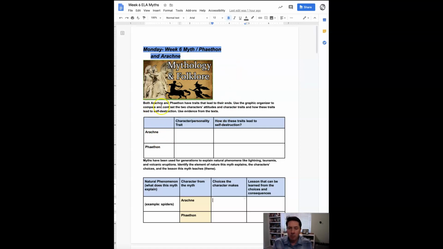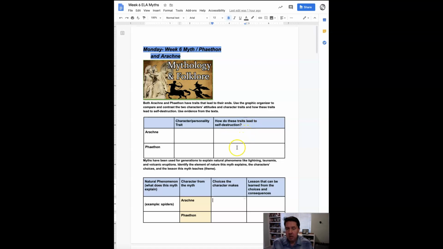So both Arachne and Phaethon, their own personality, their character traits, led to their own self-destruction. Right? Arachne and Phaethon would have been okay if they hadn't made certain choices or had certain personalities. So Arachne, what was her personality, right? Was she soft-spoken? Was she patient with people? Was she kind? No. What can we say about her instead, about her personality? Then how did those traits lead to her self-destruction?